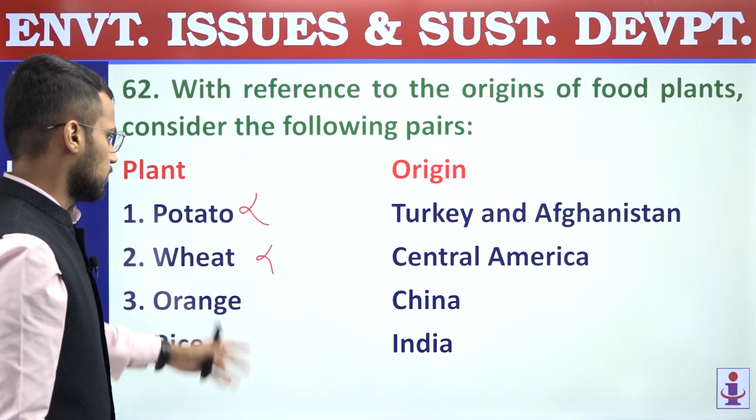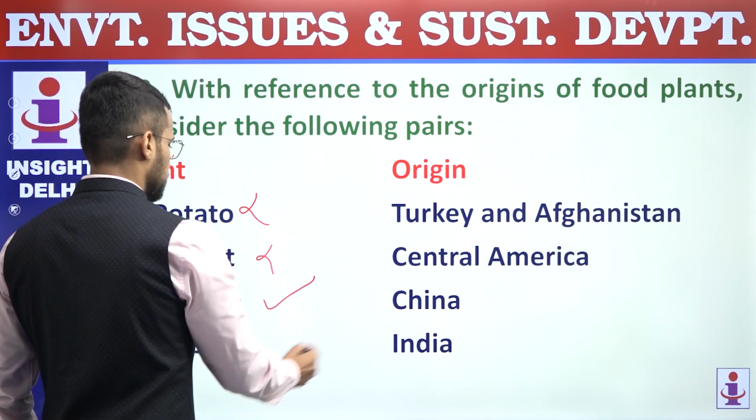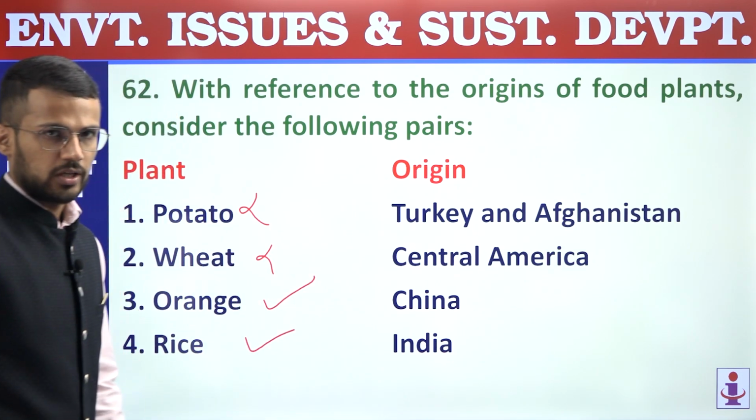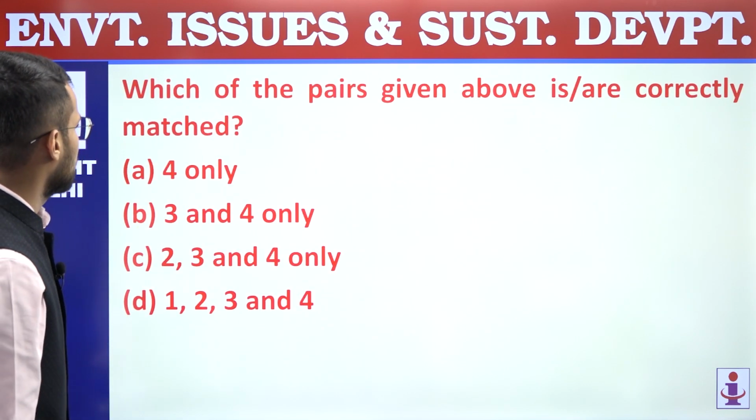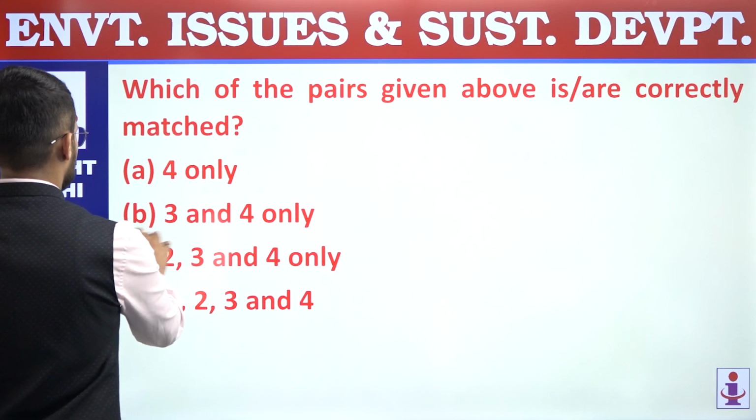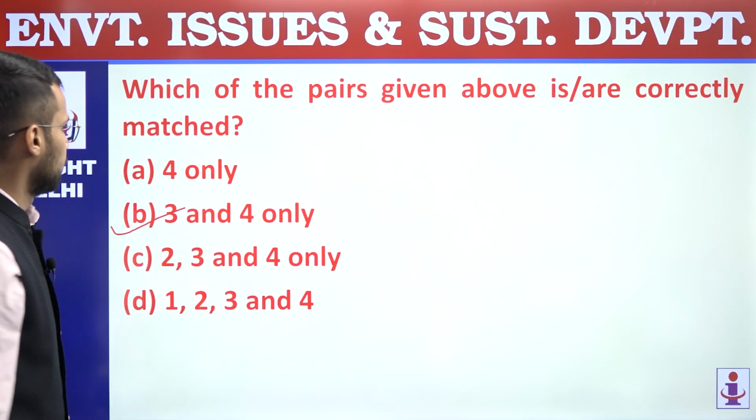Third, orange, it is matched with China, it is correct. Fourth, rice, it is matched with India, that is also correct. So only third and fourth pair are correct. We are supposed to find out correctly matched pair. Answer is B, 3 and 4 only.